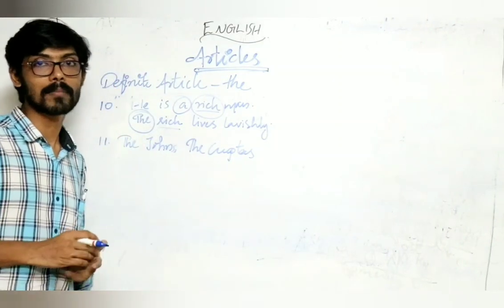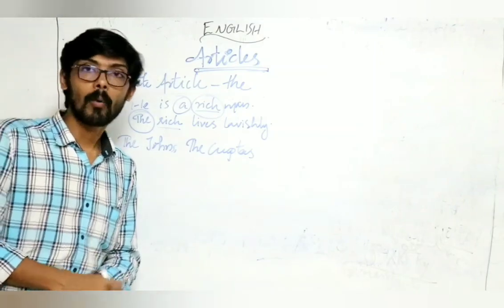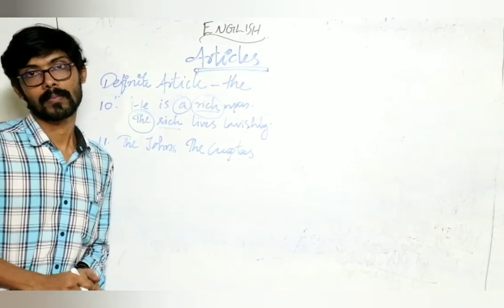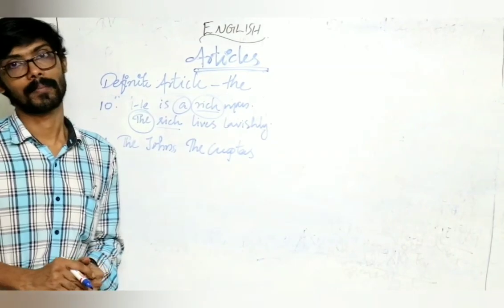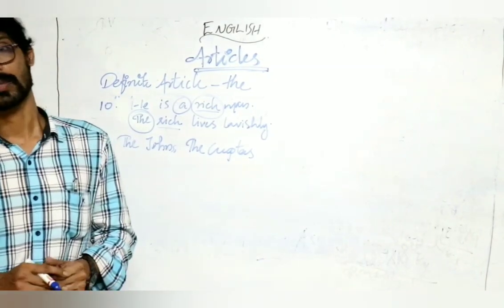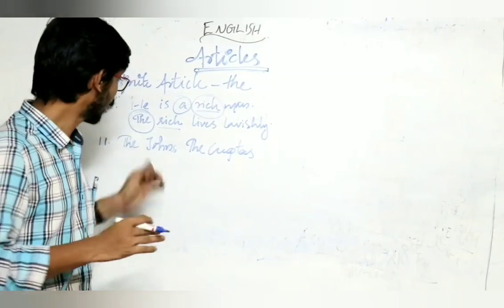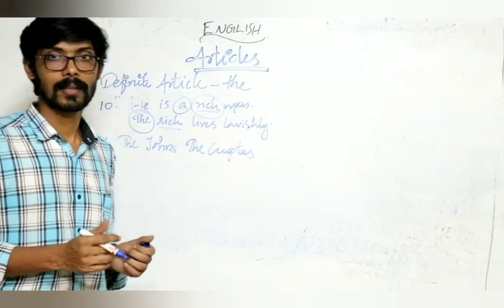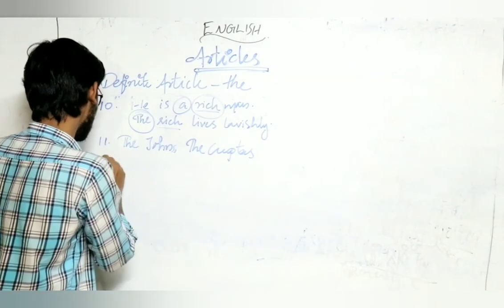It's a family name. For example, he is from the Joneses means he is one among the members of the Jones family, or he is from the Guptas means the Gupta family. In that case, we use the article the before the plural of a noun. Clear? Yes. And now comes the last point of the uses of the definite article.